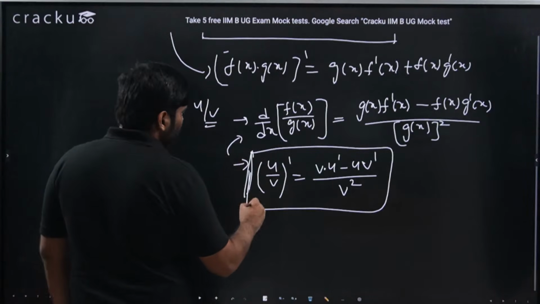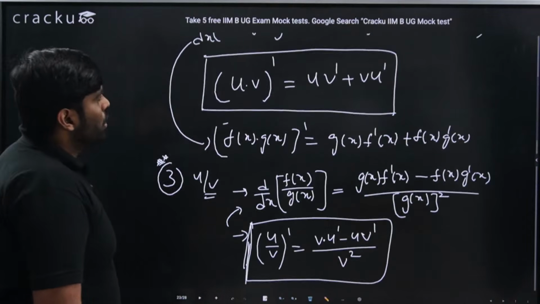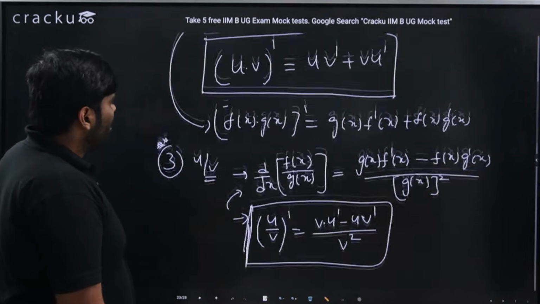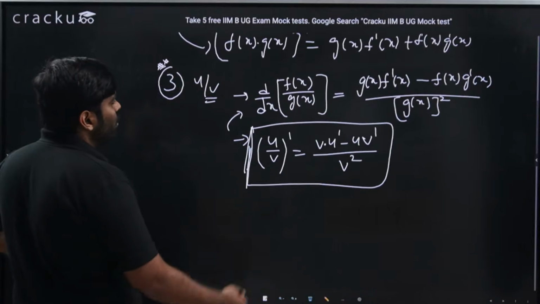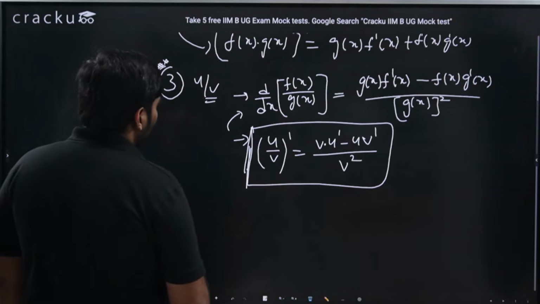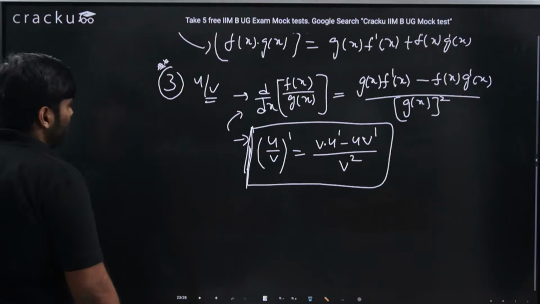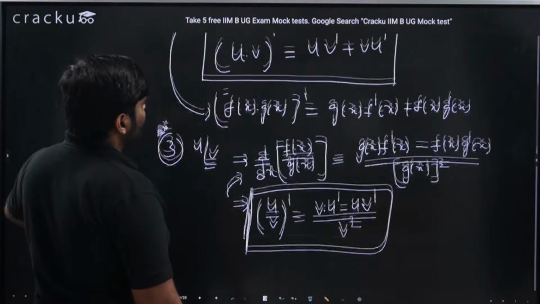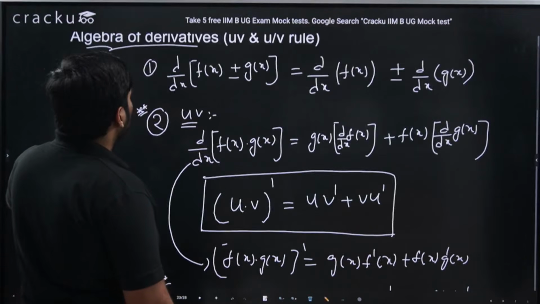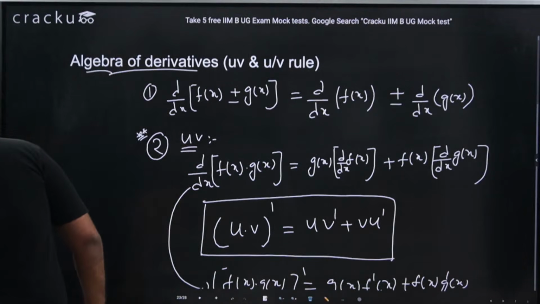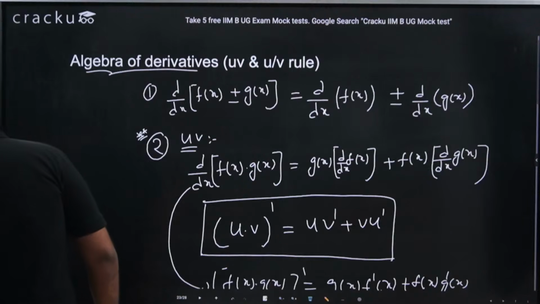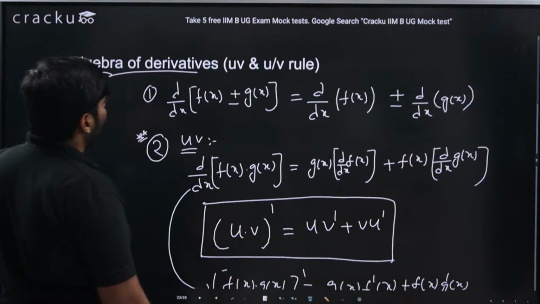Let us just stick to uv whole dash is u into v dash plus v into u dash. Similarly, u by v whole dash is v into u dash minus u into v dash, divided by v square. So this is for UV and U by V rule. Hope I'm clear, guys.